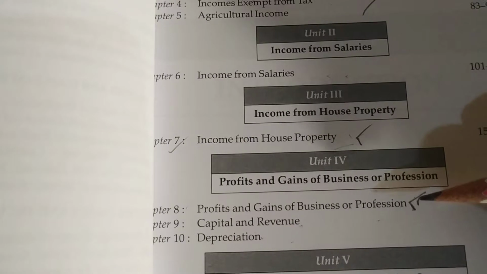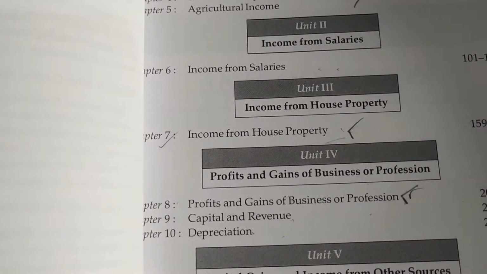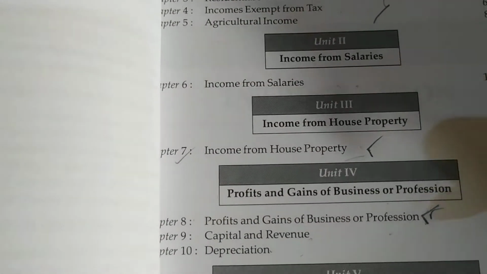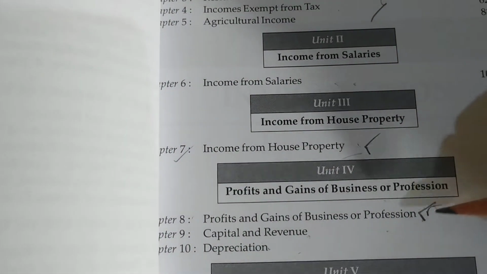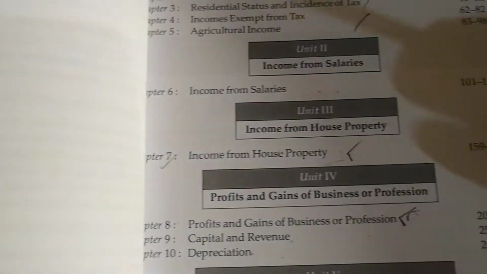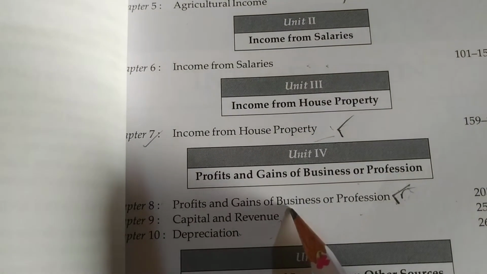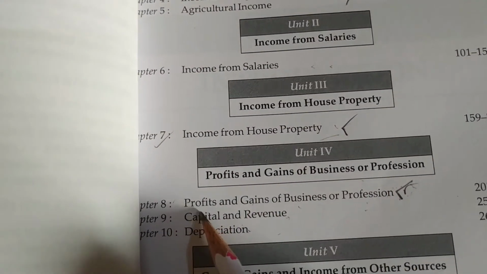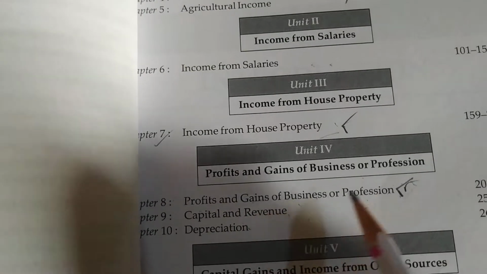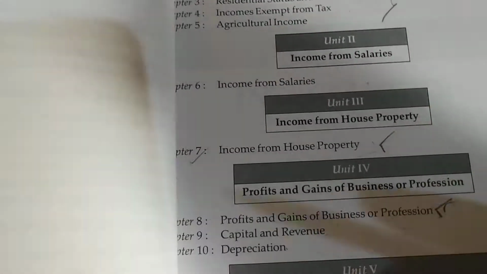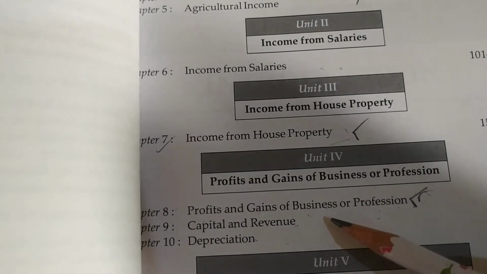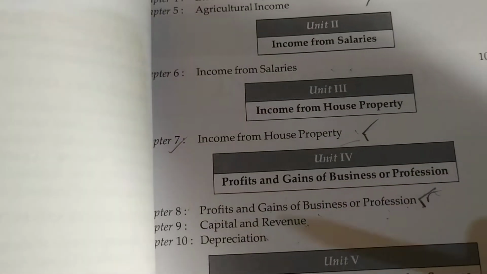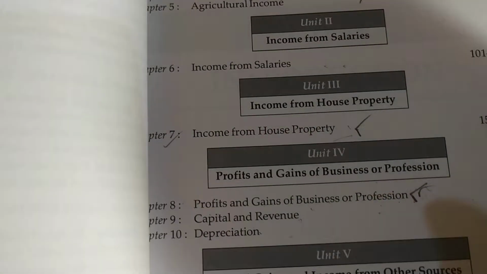So today's concept is profits and gains of business or profession. We'll complete this first. This chapter is purely format based, and some 20 questions are there in this chapter. This chapter is divided into 2 parts: business and profession. We have to find out gains of profession and profits of business. First we'll focus on the profession. We'll understand in detail the meaning of gains and how to calculate it, and the meaning of profession and what activities are included in it.